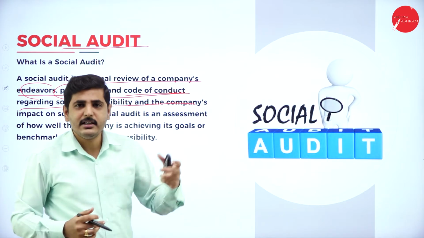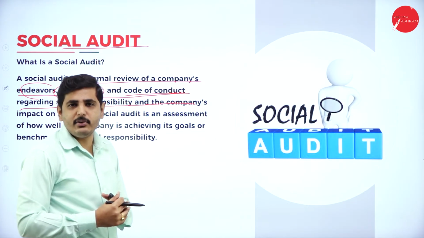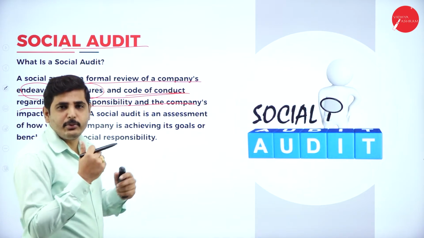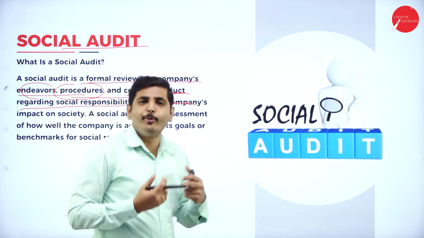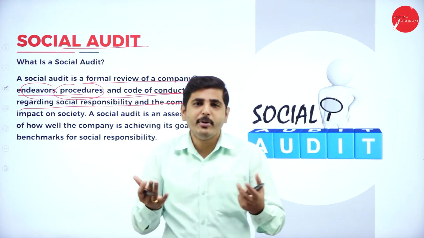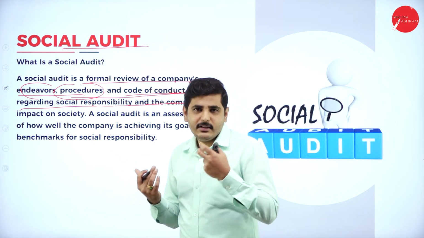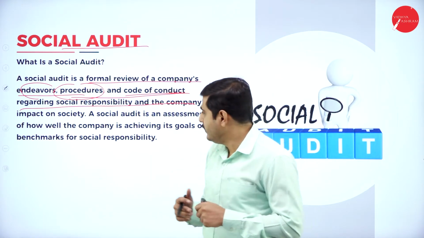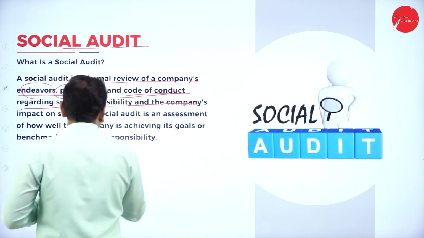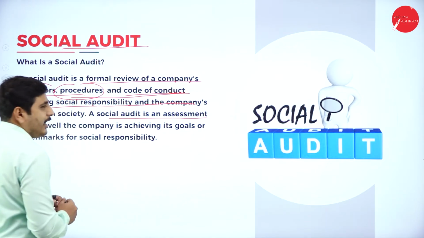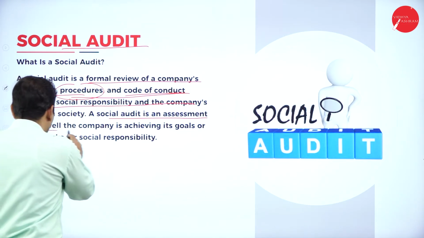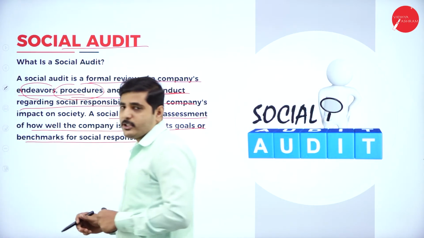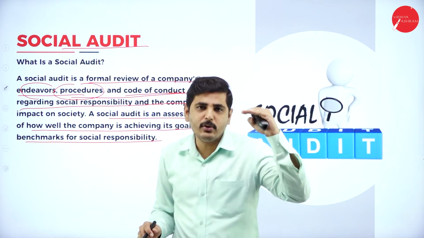We have to analyze the books of accounts. We have to analyze our ideas and objectives so that we can come to a conclusion whether we have achieved the goal or not, how much we have achieved, how much we have invested, and how much benefit we have taken. Are we going in a proper way in social auditing or social responsibility accounting? These things will be analyzed in social auditing. Social auditing is an assessment. We have to assess how well the company is achieving the goals or benchmarks for social responsibility. Already we have set goals; predetermined goals are available.